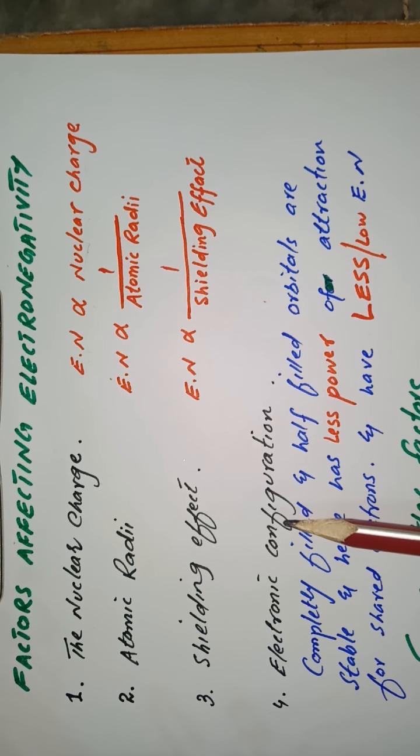Electronic configuration. We have already discussed in the previous lectures that atoms having half-filled orbitals or completely filled orbitals are comparatively stable, and they have little tendency for attracting electrons. Same is the case here. Those elements in which valence electrons are in either S, P or D subshell, if P or D subshells are half filled or completely filled, then they have less value of electronegativity.